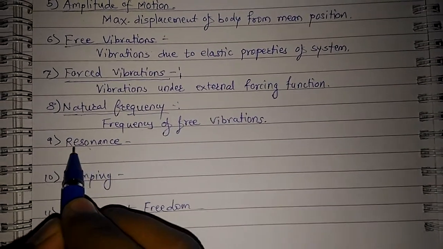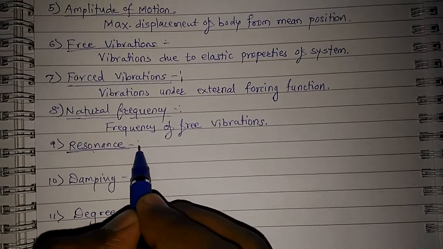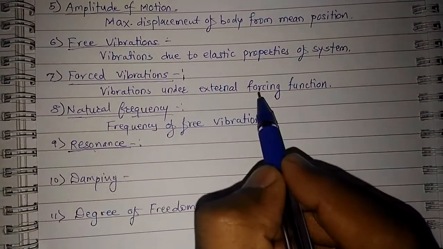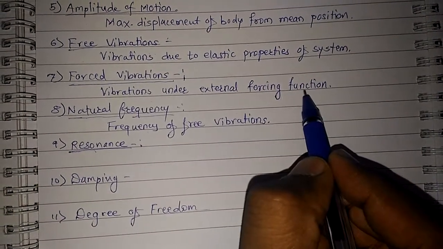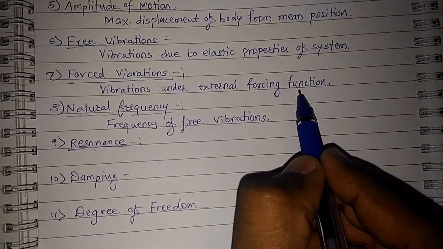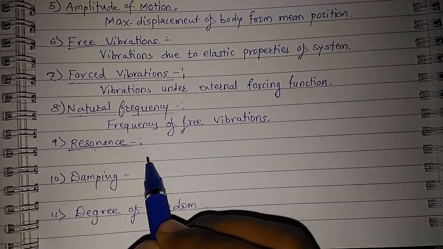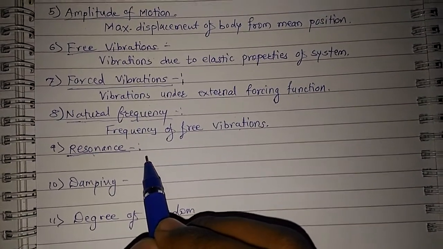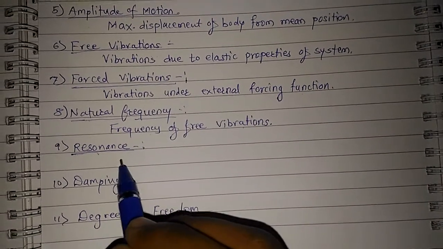Then we have resonance here. Resonance, we also know from basic physics, is when my system is vibrating under some external function, and the frequency of that function is equal to the natural frequency, then my system will execute vibrations with a very large amplitude. So this causes resonance to occur.